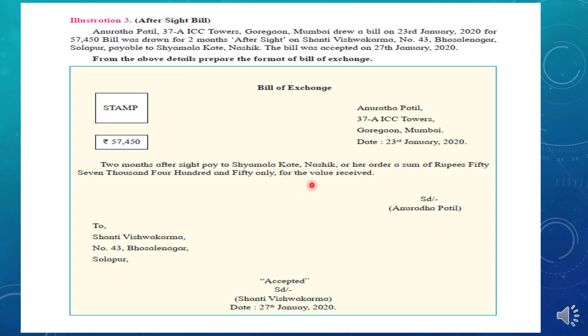Shyamala Kate, Nashik is written here, or her order, a sum of rupees in words 57,450 only, for the value received. Signature of the drawer, again here bottom left, name of the drawee and address, and acceptance, signature and the name of the drawee and the date of acceptance.